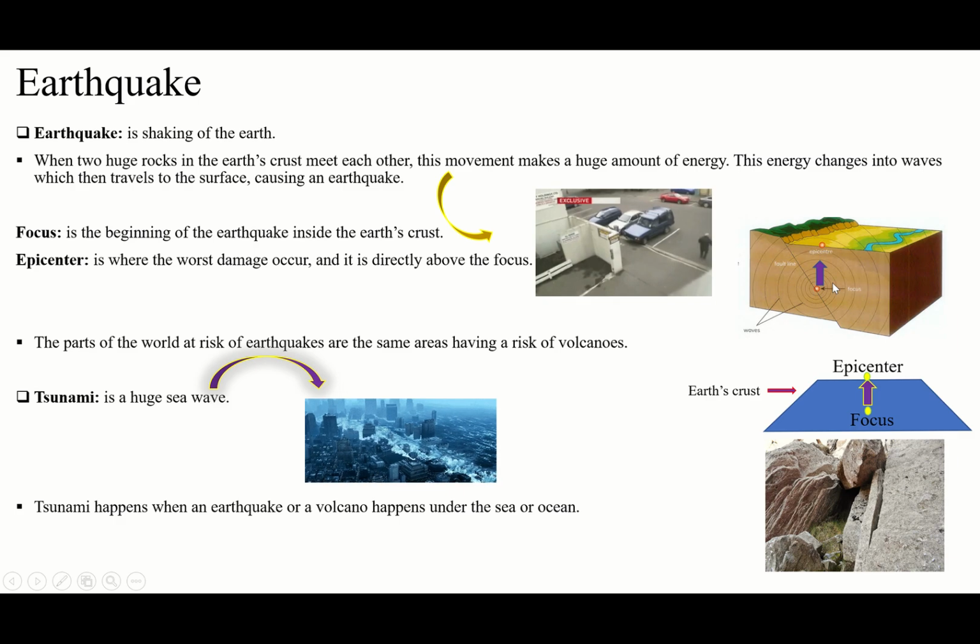When two rocks here are going to meet each other, clash with each other, it means they are moving, right? Otherwise they are not going to clash with each other. There is a space between the rocks. When they are going to fill this space, they will meet each other. So it's like the rocks falling. I mean, one of them will fall into the space and clash with another rock. So this movement makes a huge amount of energy, and this energy changes into waves.